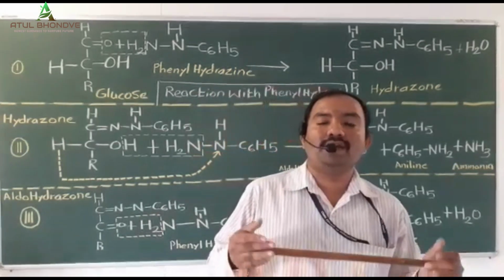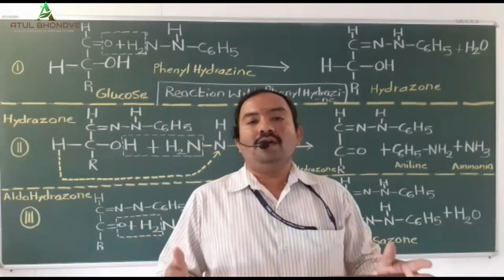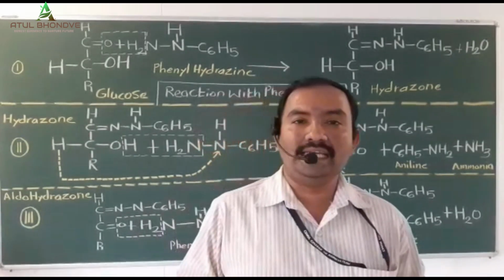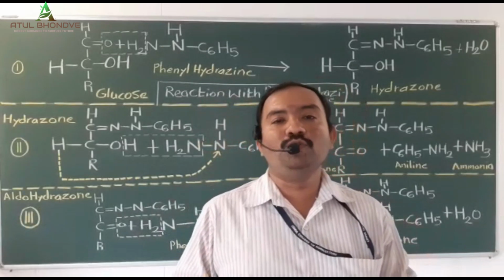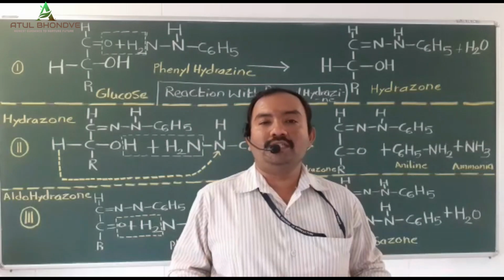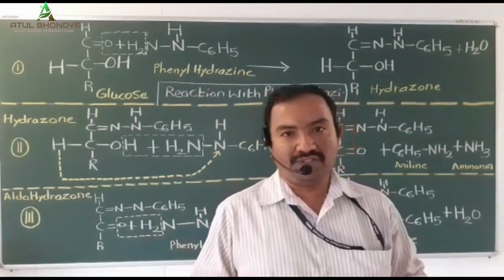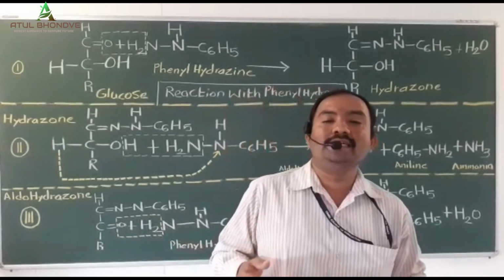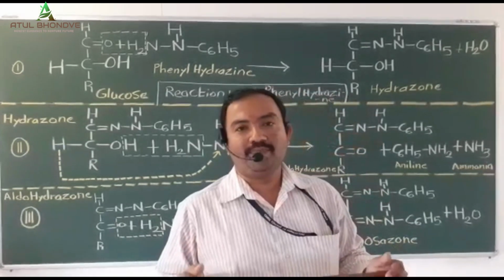In the third part, the aldohydrazone so formed reacts with the third mole of phenylhydrazine, and there is a synthesis of a new compound called the osazone. The hydrazone is a special type of Schiff's base, whereas the osazone is a double Schiff's base.